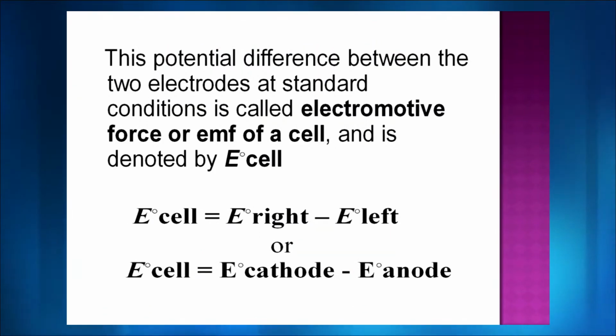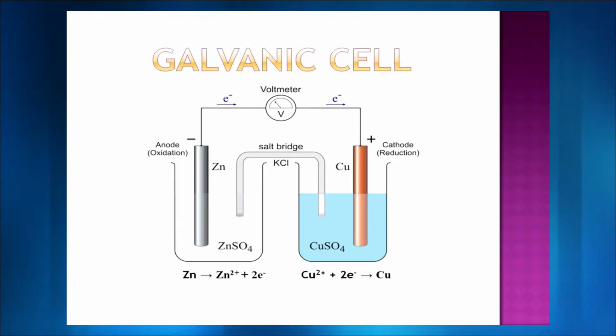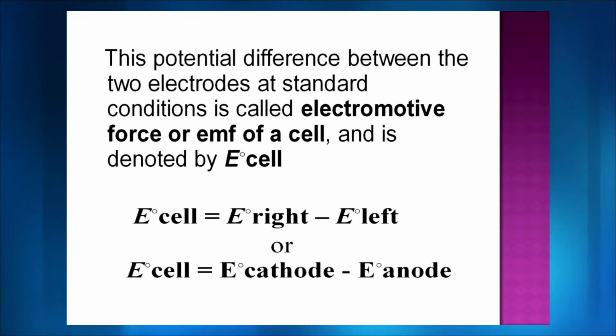Now whenever we have this kind of system, you have the potential difference. I told you what is potential difference. Every time the electrolyte is losing the electrons, it is converting itself to some ions, some charged species. These charged species have their own potentials, and the difference between these potentials, between the 2 electrodes at standard condition, that is 298 Kelvin, 1 atm pressure and 1 molar concentration, is now called EMF, which is electromotive force, and so we denote it as E0 cell.